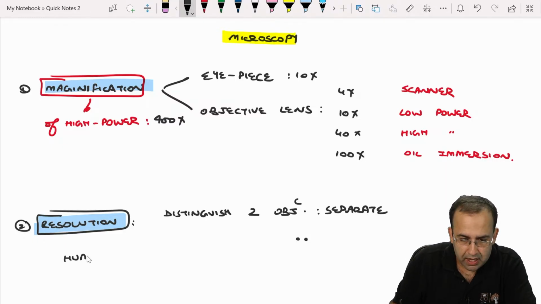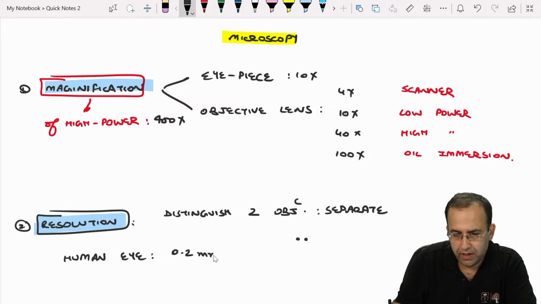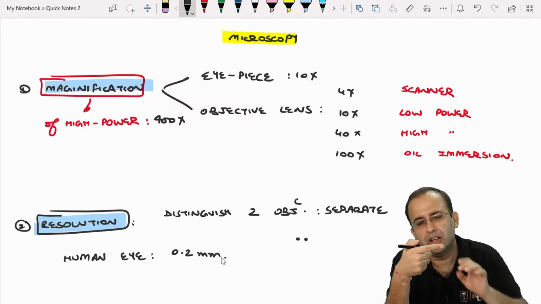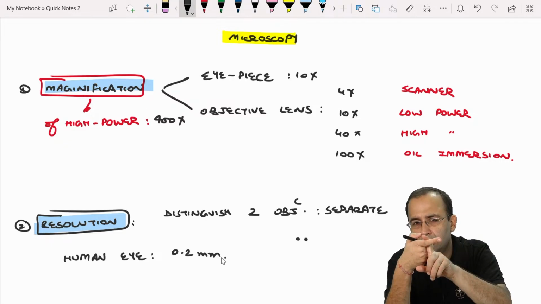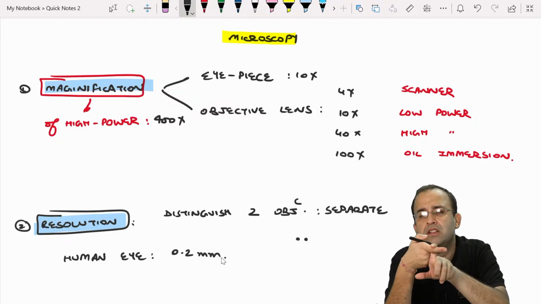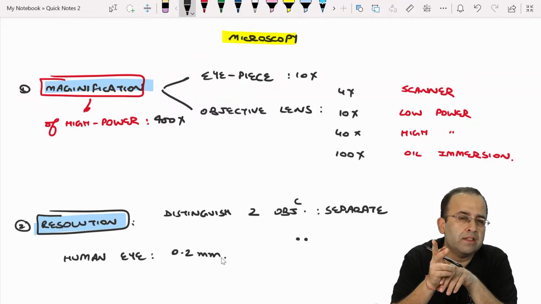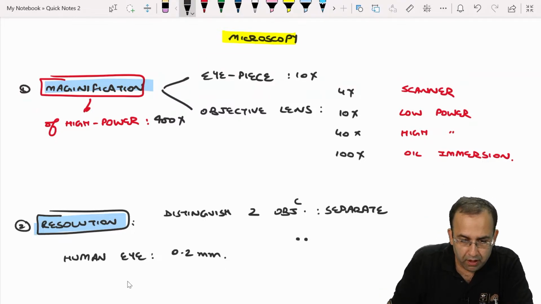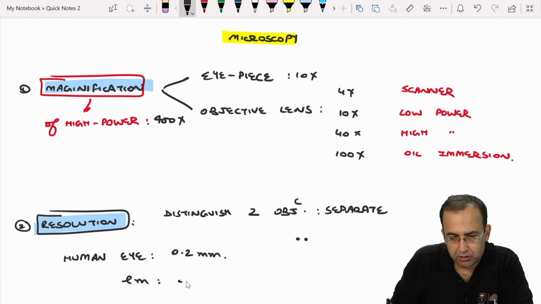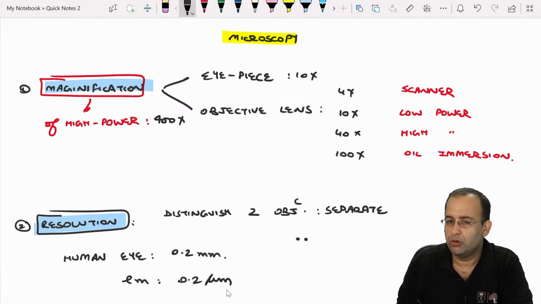Human eye has a resolution power of 0.2 millimeter. Easy to remember, we have that scale now. The least unit on scale is 1 millimeter. We can see 1/5 of that. So human eye has a resolution power of 0.2 mm. Better than that is light microscopy, 0.2 micrometer.